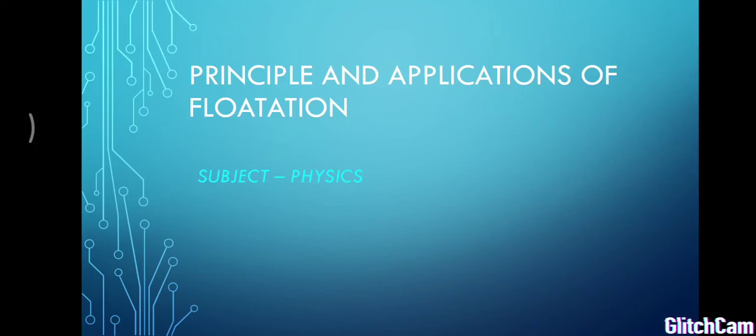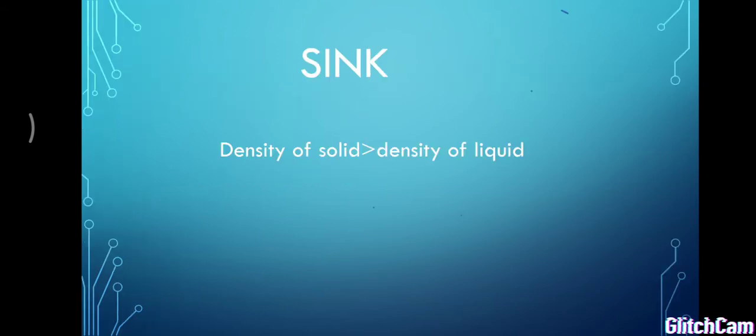Today we are going to see about the principle and application of flotation. According to the principle of flotation, if any substance sinks in water, it means the density of that substance is greater than the density of the liquid. That's why it sinks. Like that, if any substance floats on the water surface, it means the density of that solid is less than the density of the liquid. This is about the principle of flotation.